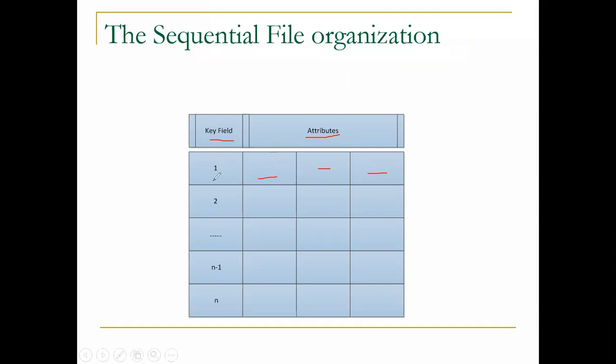Likewise here is a key field. These are the record terminators, and we store record 1, 2, up to n. Likewise we store row-wise records; these are the records we are going to store here. So this is the structure of how to organize a sequential file. Likewise we store in tabular format. This is the concept of a sequential file.